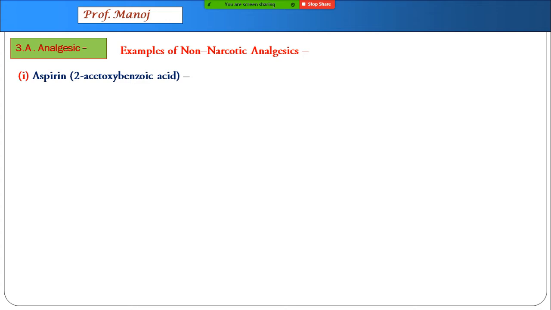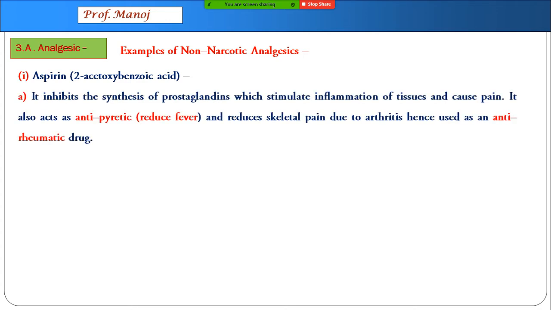Non-narcotic, the first one is aspirin. Aspirin was earlier obtained from natural products. Now, of course, it is synthetic. This stops the synthesis of prostaglandin chemical in our tissues, which stimulates inflammation of tissues and causes pain. So, prostaglandin is a chemical secreted which will start giving you the sensation of inflammation and pain.